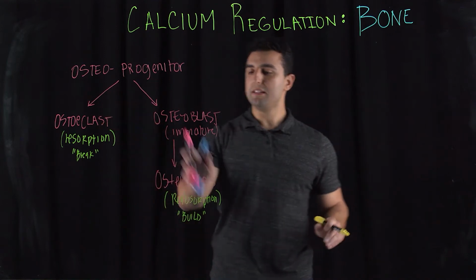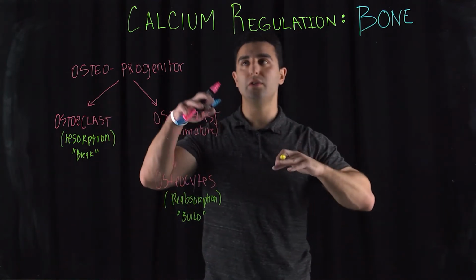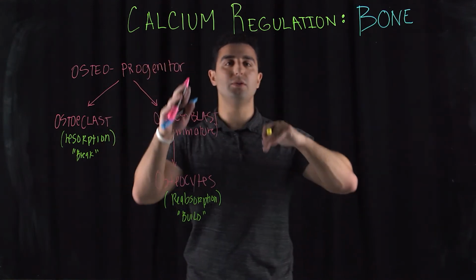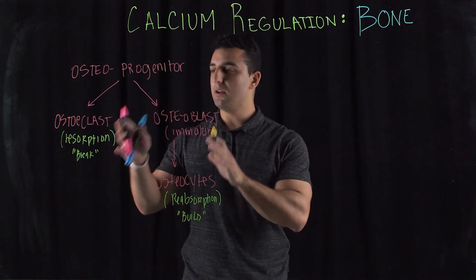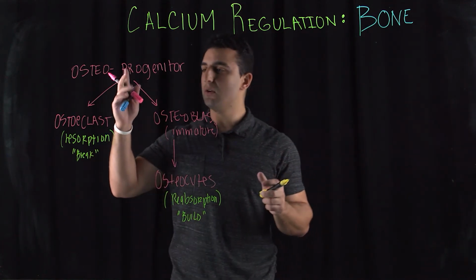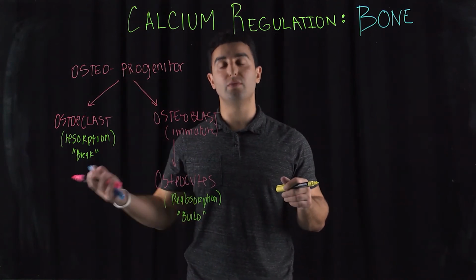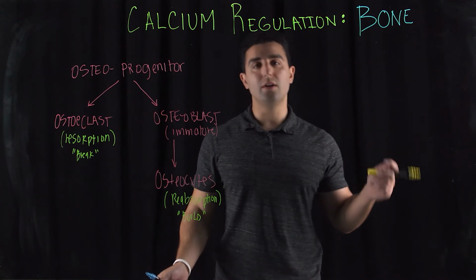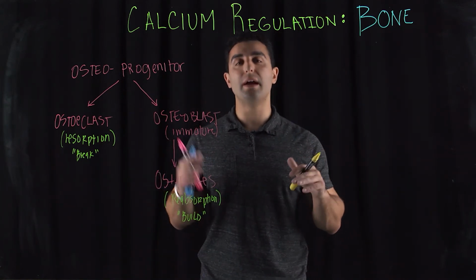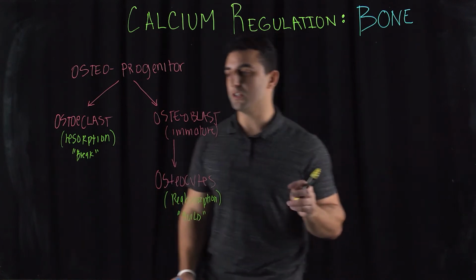These two cell types are at constant war, regulating high calcium and low calcium, and they're all being controlled in order to maintain a homeostatic balance. Calcium is not only required for the bone. If you remember the cardiac muscle tissue, it requires calcium. So blood calcium levels are very highly regulated. If it becomes too much, it can lead to a lot of other pathological conditions.